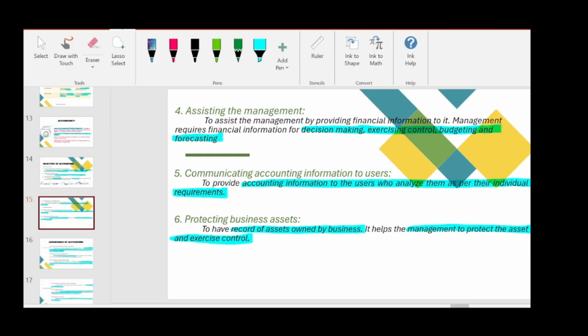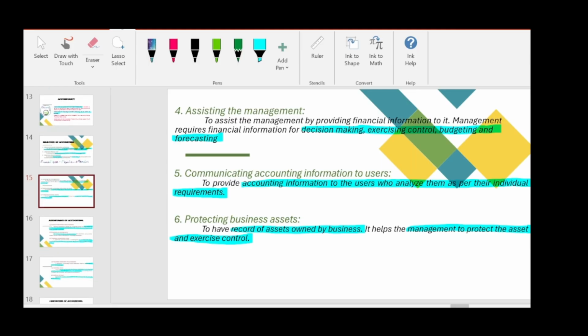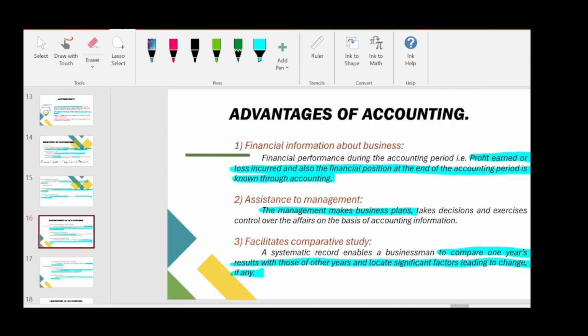The management can take a good decision regarding budgeting, forecasting the sale prices, forecasting their marketing performances in near future. So this is the fourth point. And the fifth is communicating accounting information to users. And then the last is to protect the business assets. So these are the six objectives of accounting.